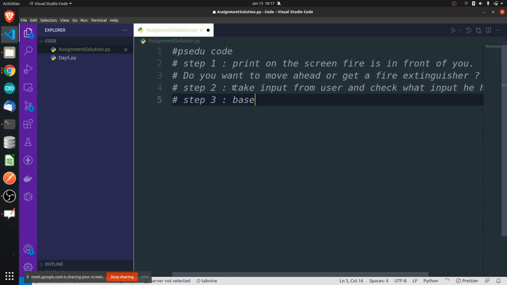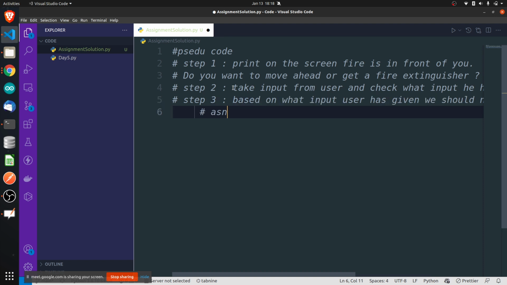So in step 3 itself, one user may type, let's say, answer. We store whatever the user has typed in the variable answer. So if answer is equal to, let's say, move ahead, then we will have to do something. What do we have to do if answer is equal to move ahead?